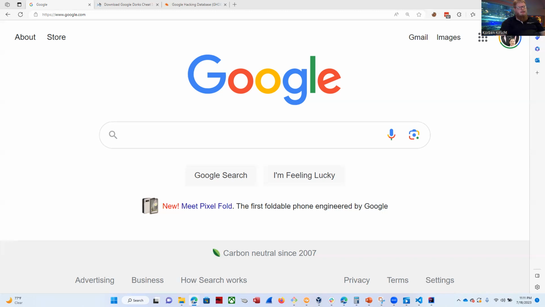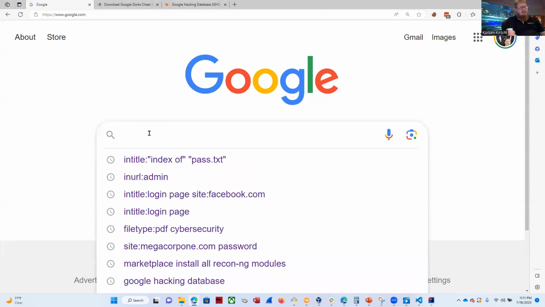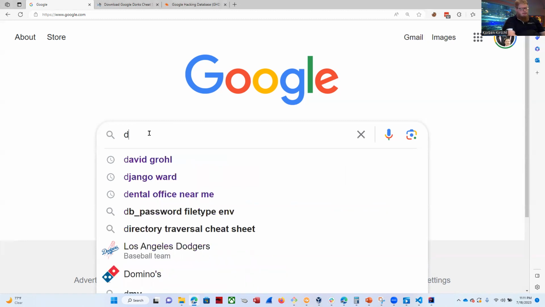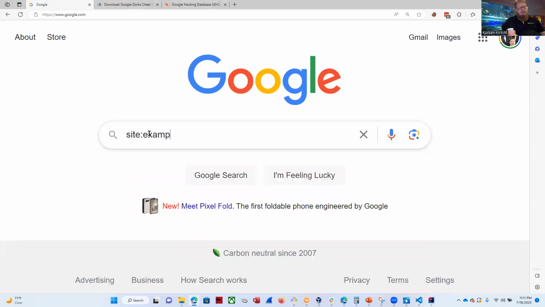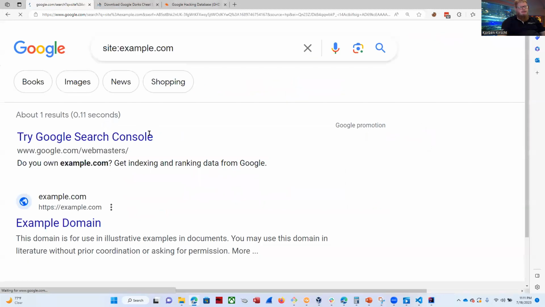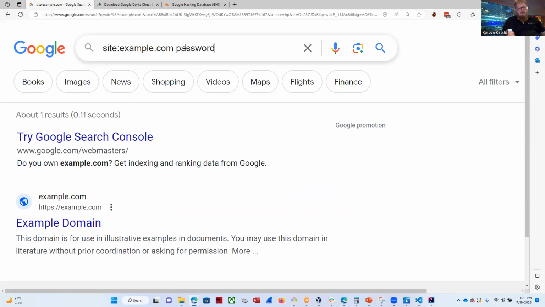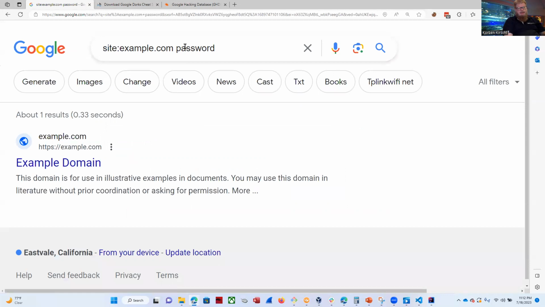Okay, so let's talk about some of the search operators. One of them is the site operator, and it's used to search within any particular domain for a website. So let's start with site:example.com. This searches for anything or any sites with the domain and subdomain of example.com. We wanted to find any pages with passwords in it, which it's not going to find anymore, where it only found one without even adding on the additional criteria.